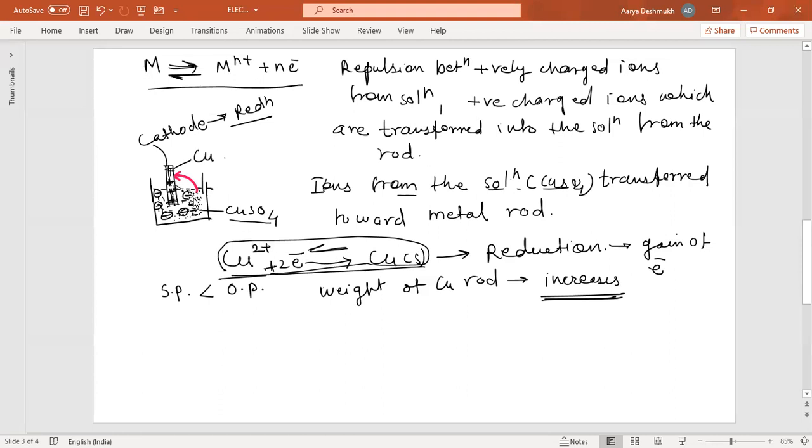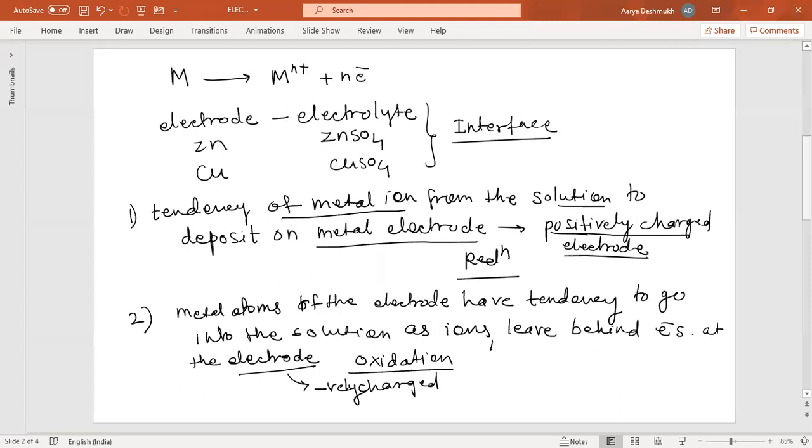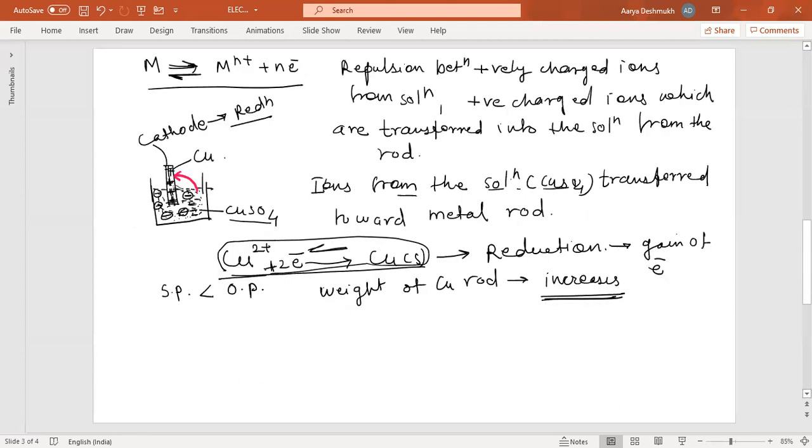So in short, the electrode potential is happening just due to the separation of charges. Here there is a positive charge and here there is a negative charge in the solution. So charges are separated, and this charge separation results in the development of the potential, what we call the electrode potential. Similarly, in the case of anode or oxidation also, there will be charge separation.